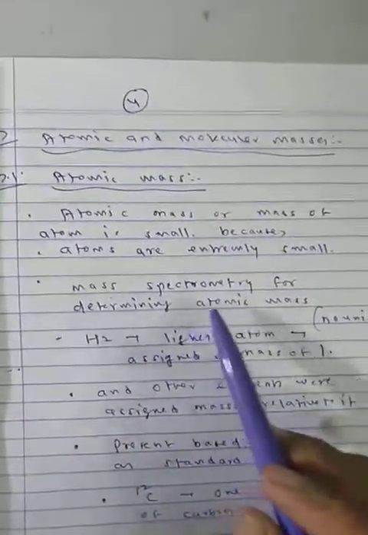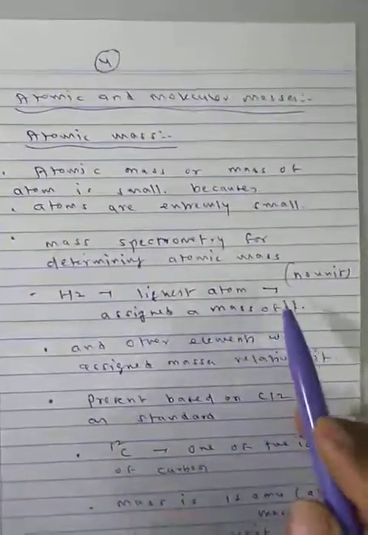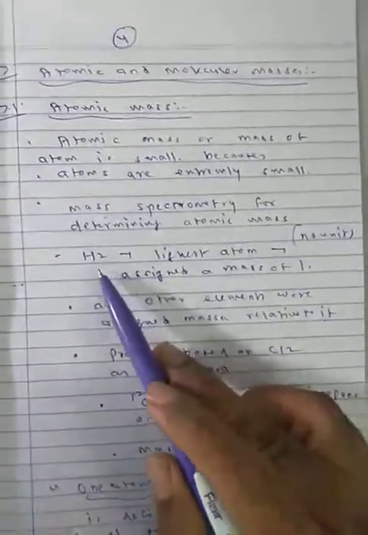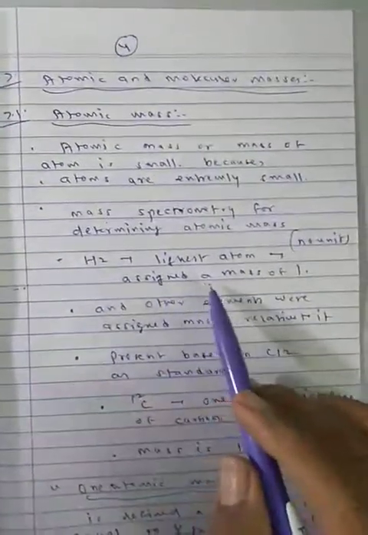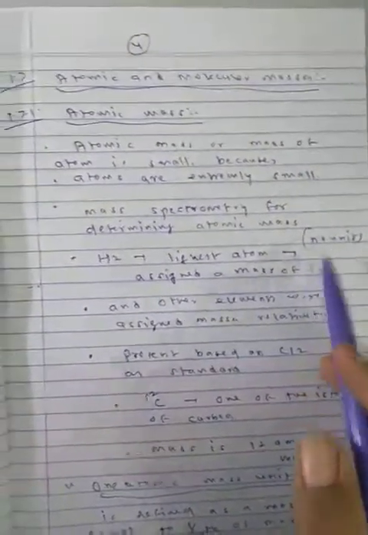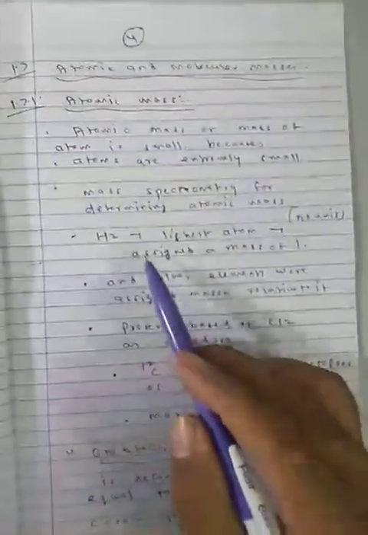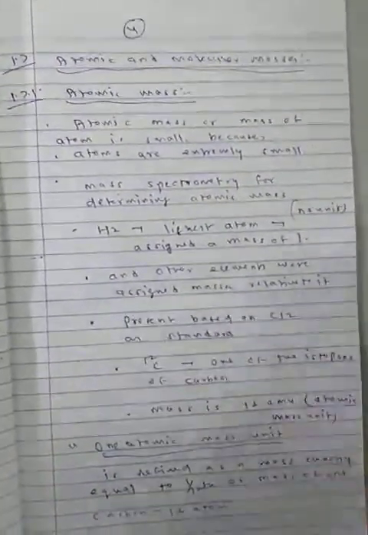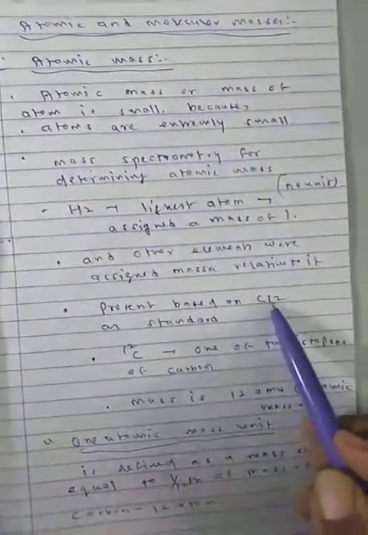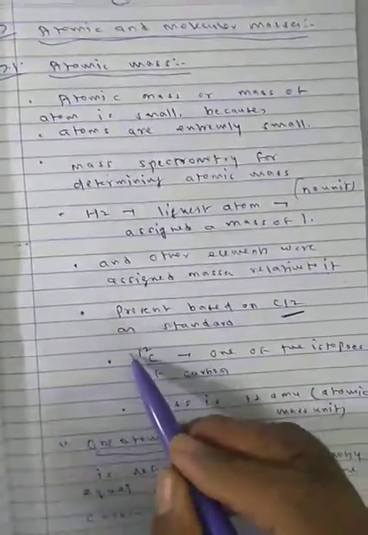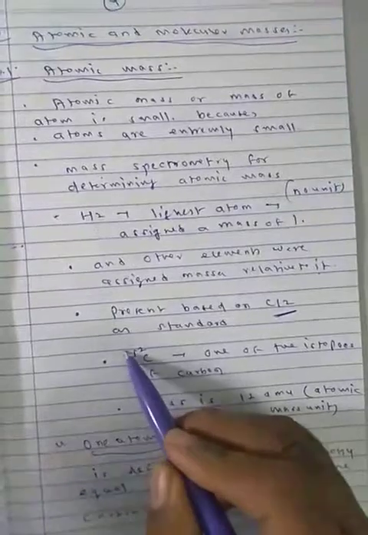Mass spectrometry is used for determining atomic mass. Earlier it was designed that hydrogen, the lightest atom, was assigned a mass of 1, with no unit. Other elements were assigned masses relative to it. If hydrogen is 1, then maybe nitrogen is like that; they were assigned in relation to hydrogen. But presently, carbon 12 is used as the standard.